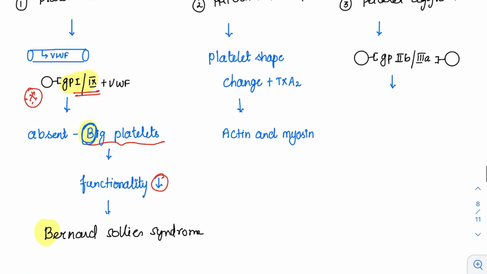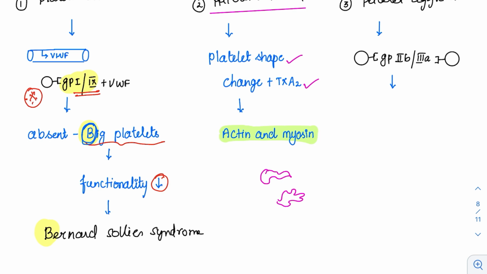Second comes platelet activation. In platelet activation, there is a change in the shape of the platelets. The platelets send out pseudopodia, as the actin-myosin contraction happens, and they try to form a mesh and stop the bleeding. So the platelet shape changes, then thromboxane A2 is released. Thromboxane A2 is a vasoconstrictor and it prevents further bleeding. So the contractile units present inside the platelets are like the muscle, the actin and myosin are present.